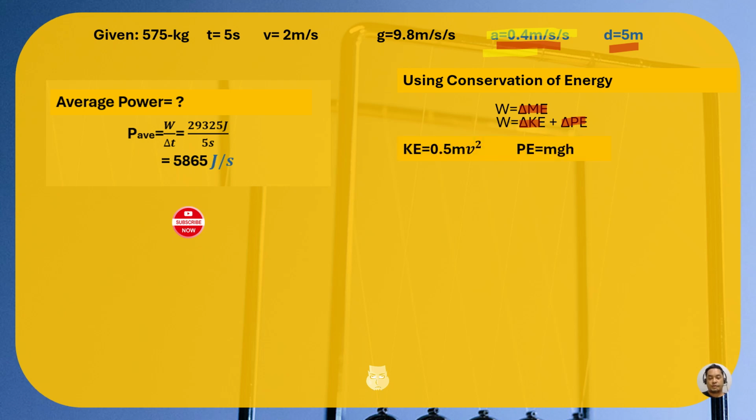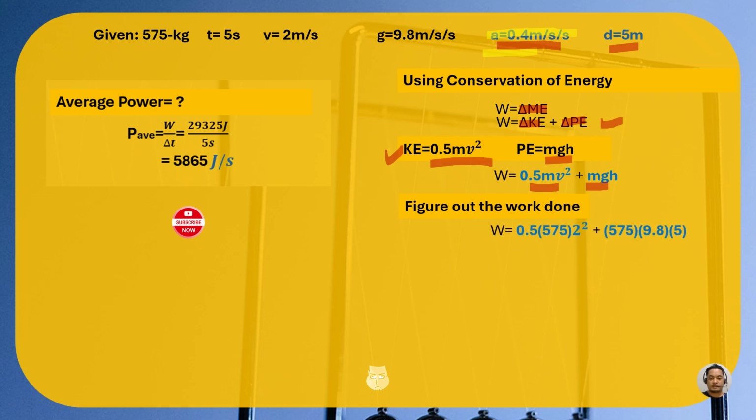And remember the formula to get your KE, 0.5 mv squared. This is really the formula of kinetic energy. The formula of potential energy, we have mgh. Okay. So in that case, we will plug in these equations into our formula here. So work is equal to 0.5 m v squared plus mgh. To figure out the work done, we will substitute all the available values there.